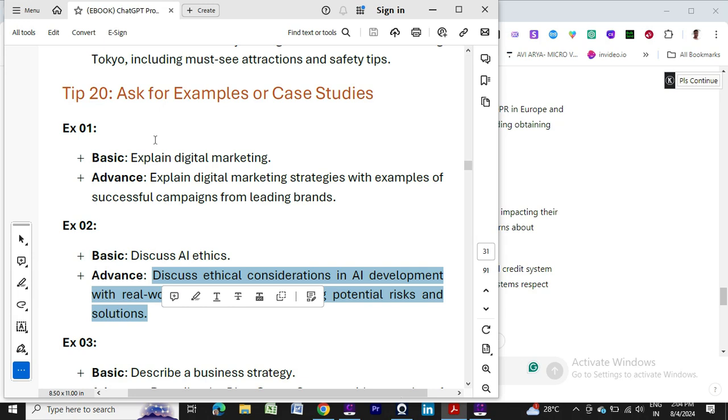It is very important, I would say mandatory. Whenever you ask something complicated, tell ChatGPT to please provide examples or case studies so that you can understand it better.